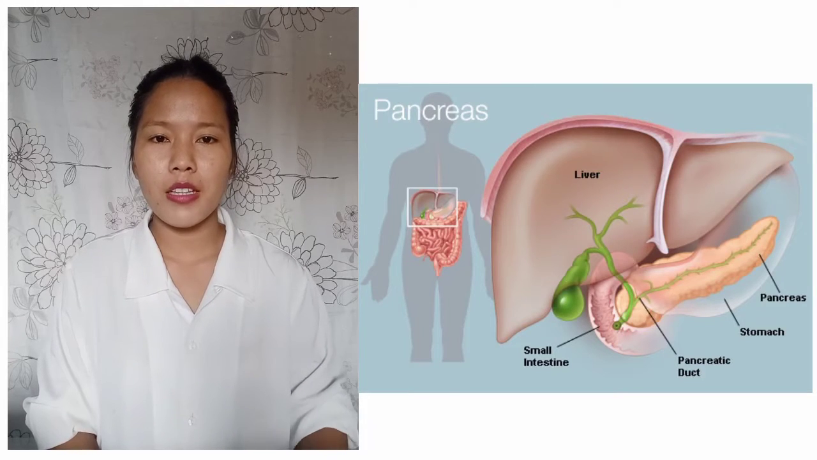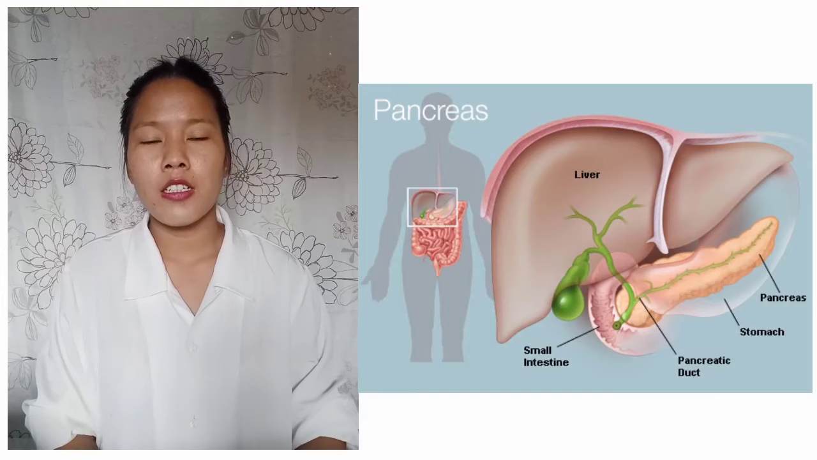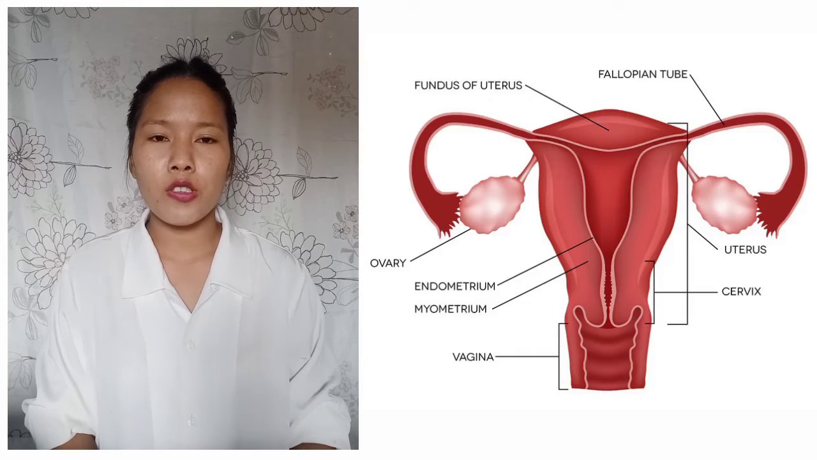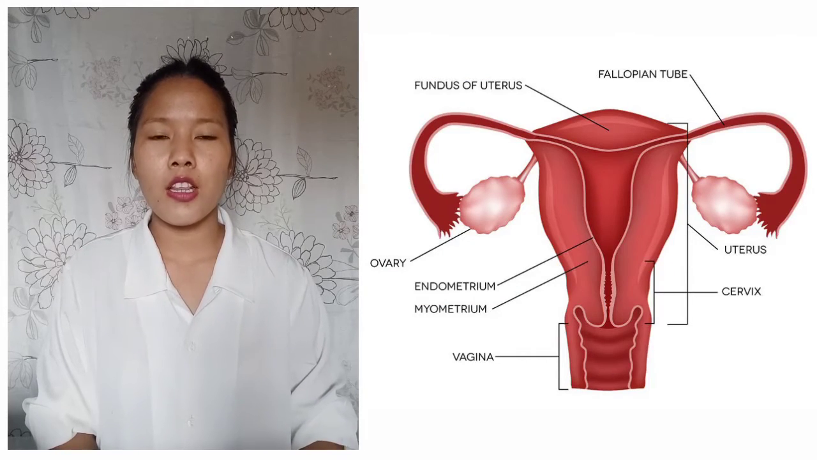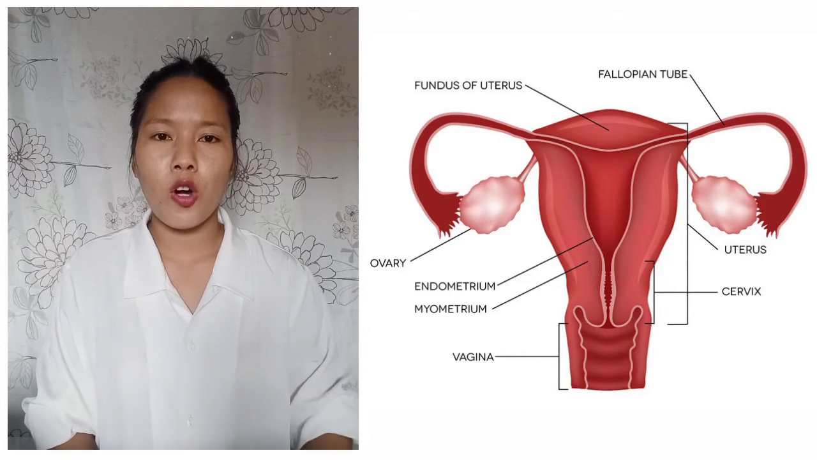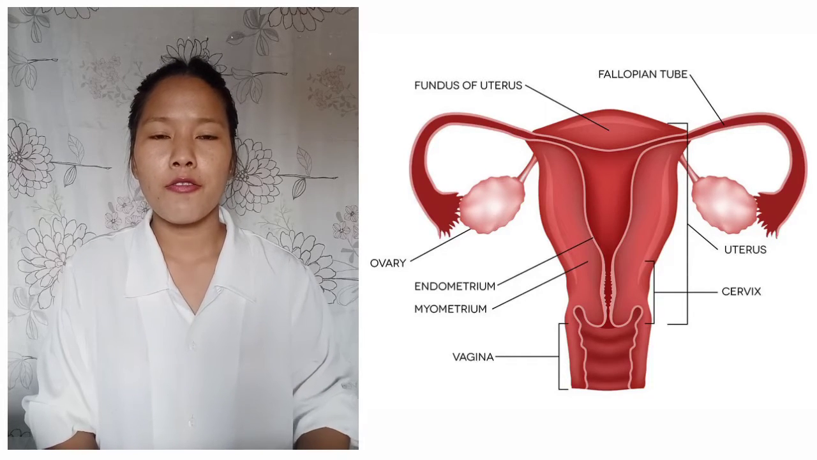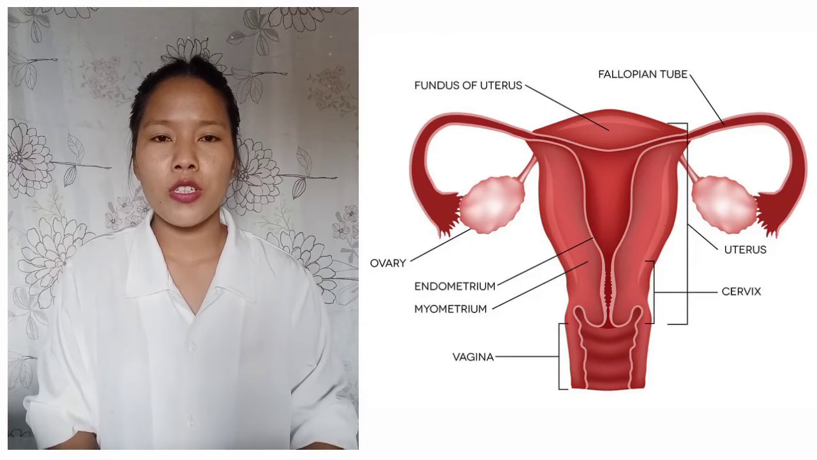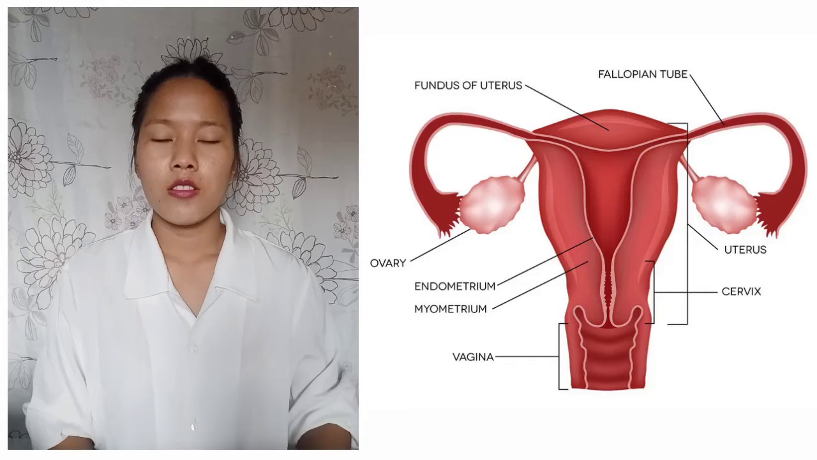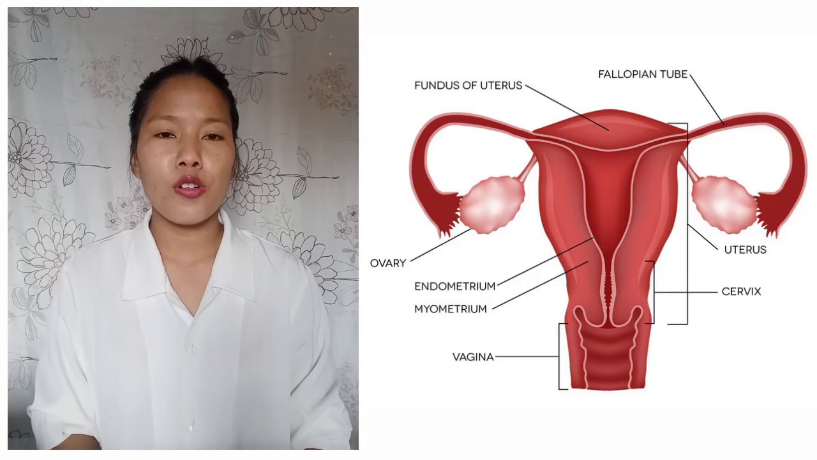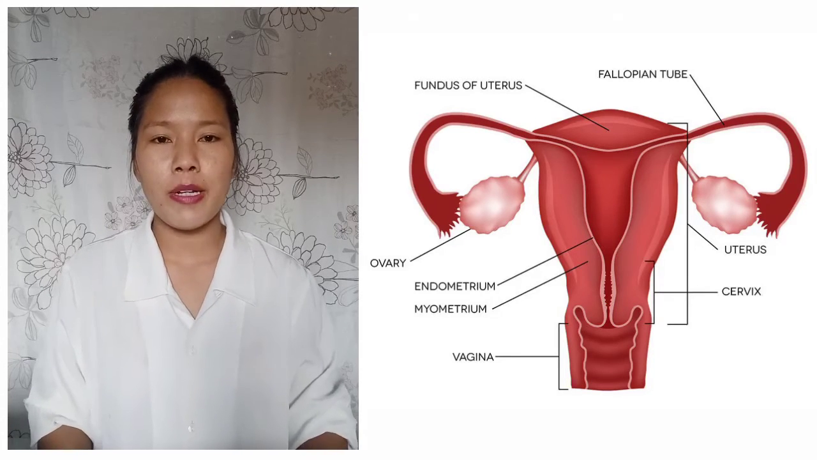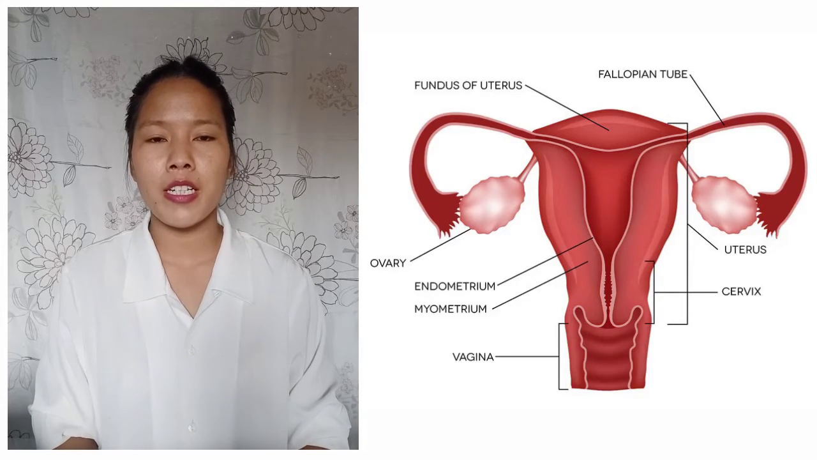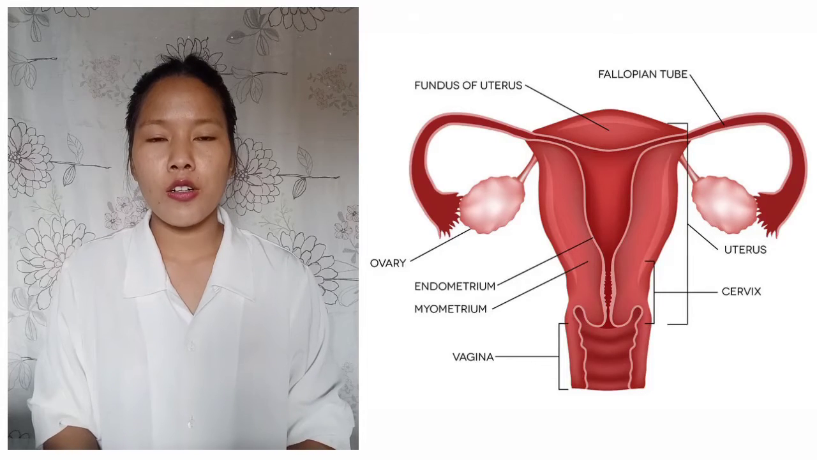Now the next gland is the ovaries. The ovaries are also glands, located in the lower abdomen of females. They are present only in females, and they produce two hormones: estrogen and progesterone. Estrogen controls female maturation, and it also controls the pregnancy and birth processes.